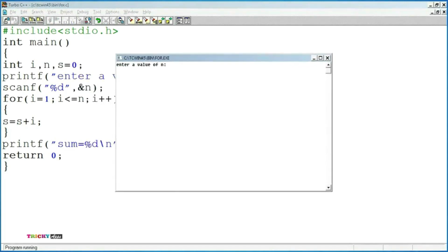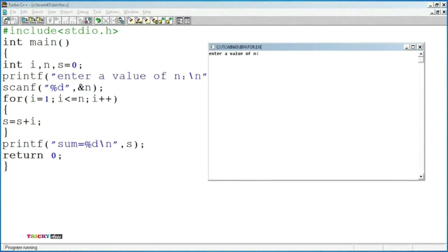Enter a value of n. So we are going to find the sum up to 5. Let us analyze the values, for i = 1: 1 <= 5, the condition is true, so the control will move on to the for loop body. s = s + i. Initially we have s = 0, so we are adding 0 + 1. Then s value is updated as 1.